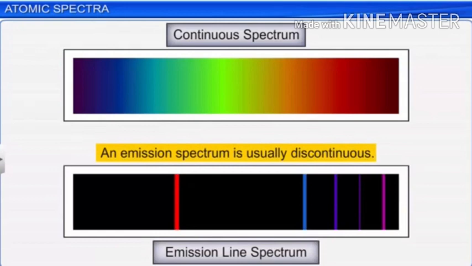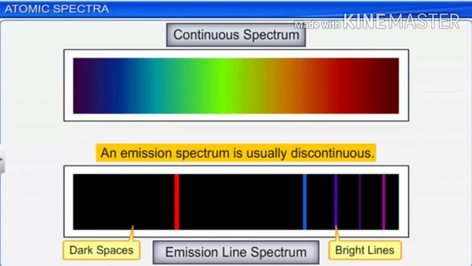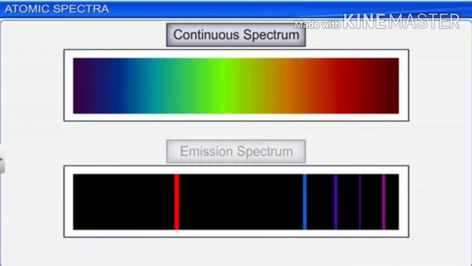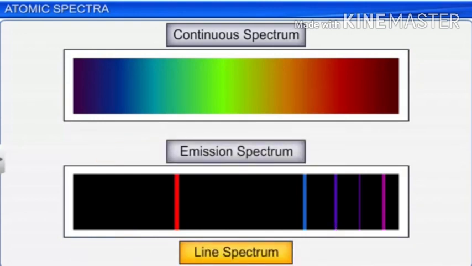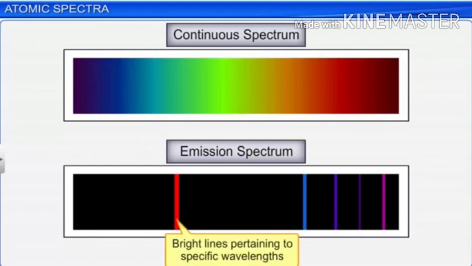Such a spectrum is known as the line spectrum because it has lots of lines in the spectrum with dark spaces in between. The reason there are lots of dark spaces in an emission spectrum is that unlike the white light spectrum, this emission spectrum will have only the rays of particular wavelengths.